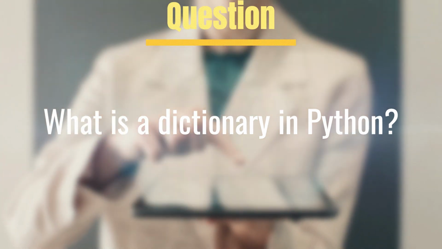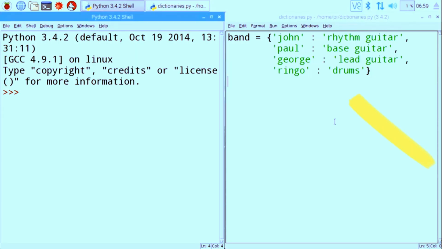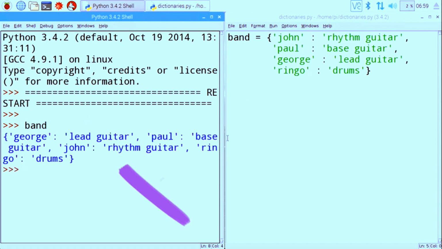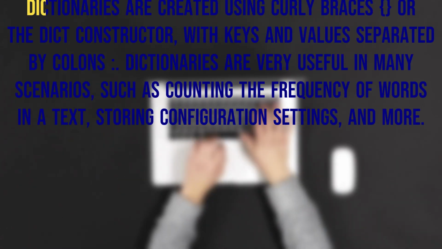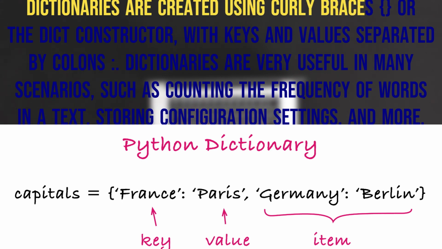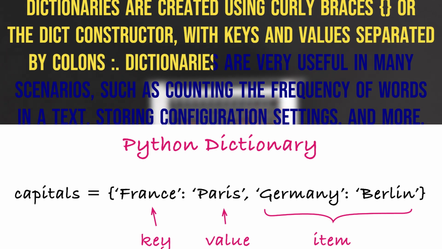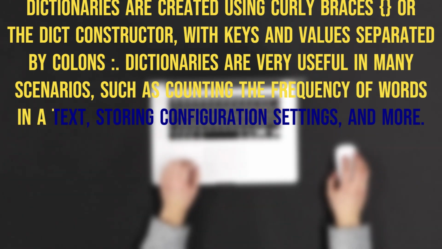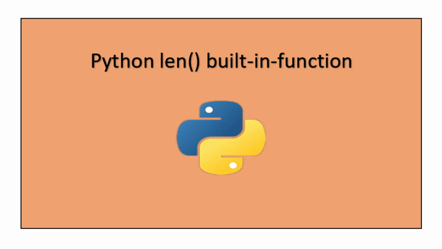What is a dictionary in Python? In Python, a dictionary is an unordered collection of key-value pairs, where each key is unique and used to retrieve its associated value. Dictionaries are implemented as hash tables and are optimized for fast lookup and retrieval of values based on their keys. Dictionaries are created using curly braces, or the dict constructor, with keys and values separated by colons. Dictionaries are very useful in many scenarios, such as counting the frequency of words in a text, storing configuration settings, and more.